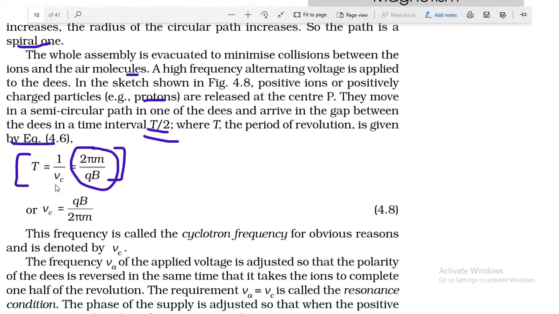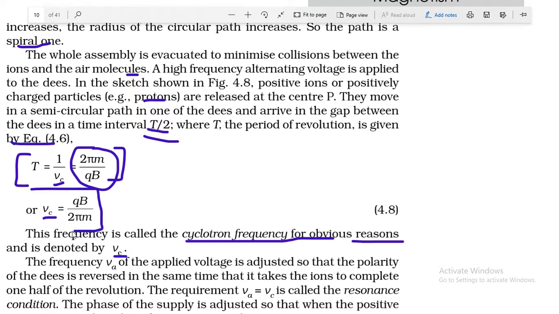So the frequency in this case you can write qB upon 2 pi m, and this frequency is called cyclotron frequency for obvious reasons, and it is denoted by nu c. Because this is the frequency of the charged particle in the cyclotron, that is the machine to accelerate charged particles, it is known as cyclotron frequency. So you can find out the cyclotron frequency by this formula.